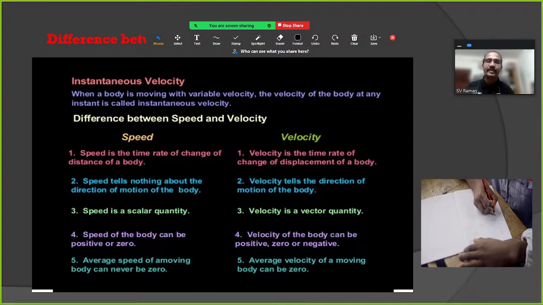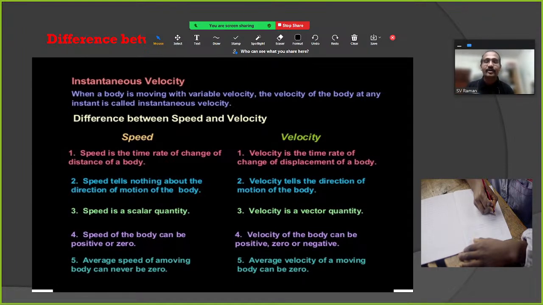Now the difference between speed and velocity. Speed is the time rate of change of distance of a body. Velocity is the time rate of change of displacement of a body. Speed tells nothing about the direction of motion. Velocity tells the direction of motion of a body.